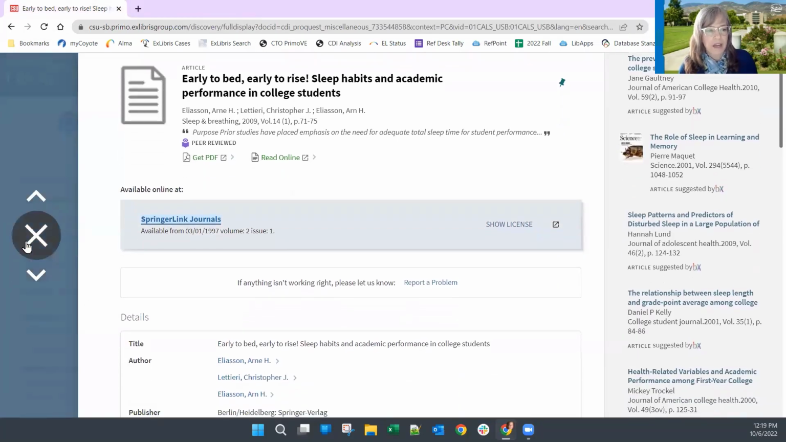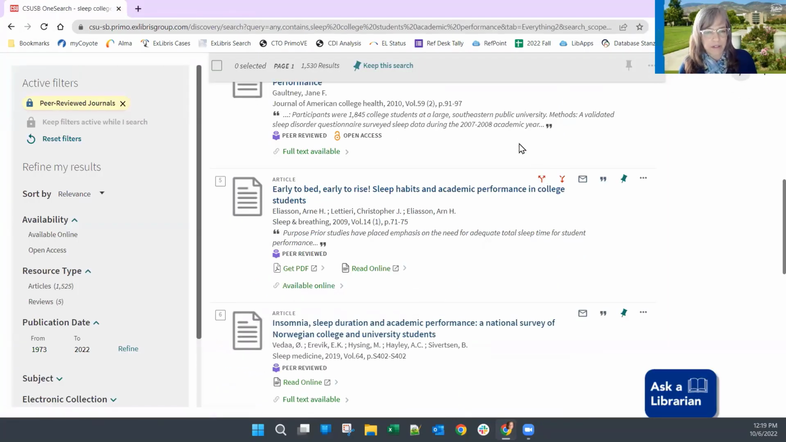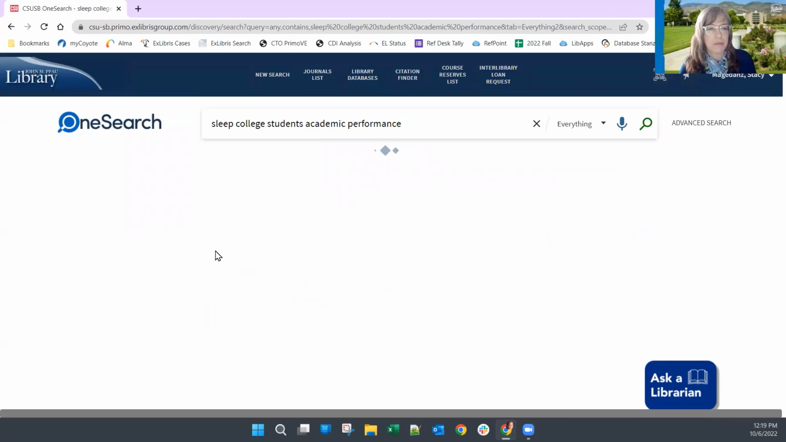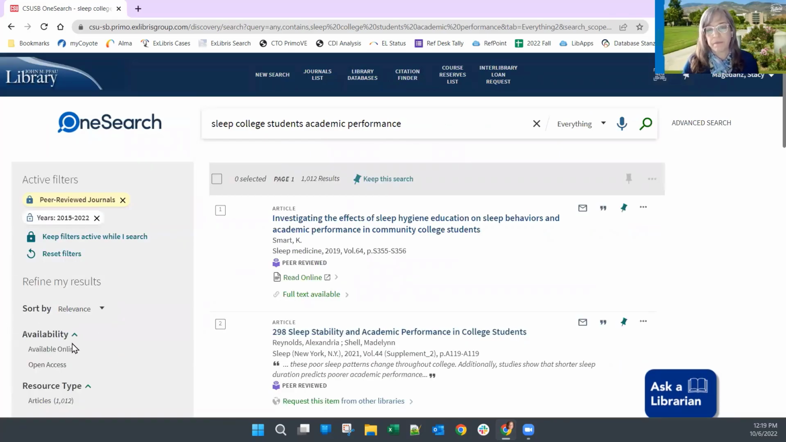So that's the basics of finding an article in OneSearch. There are some other limits you can apply here that I didn't talk about. The most commonly used one would be publication date. Sometimes you may have an assignment that says, you can only use things from 2015 up to the present, right? So you can apply that as a limit to your search as well.